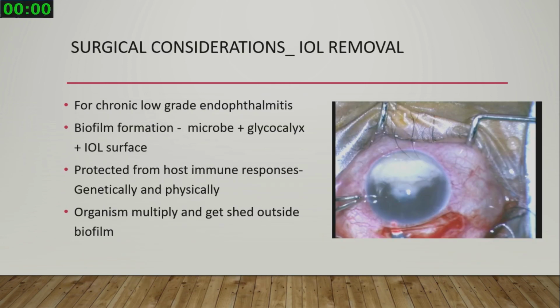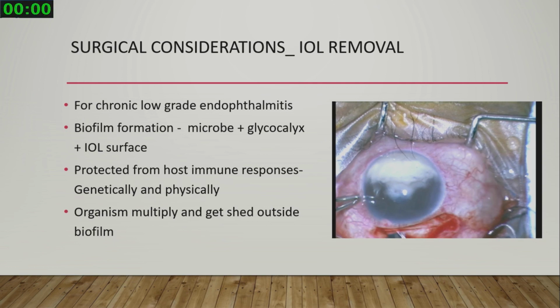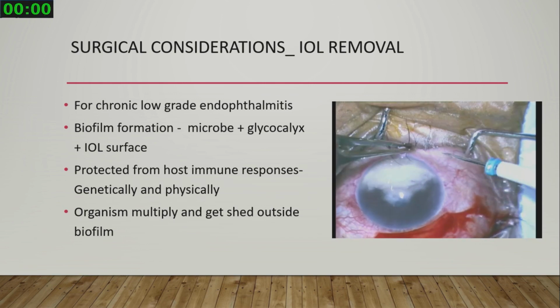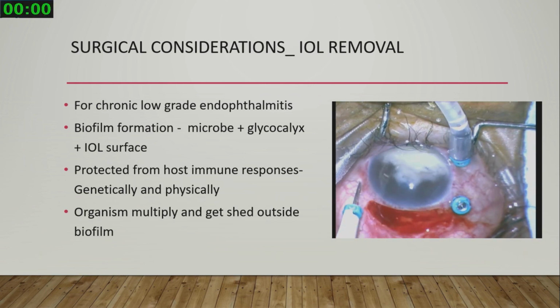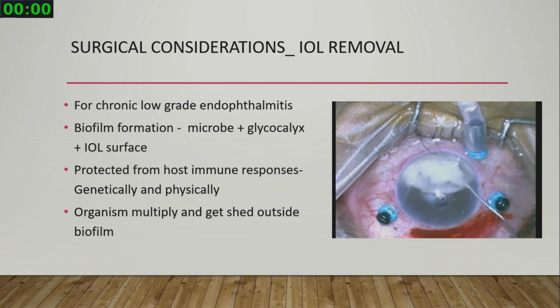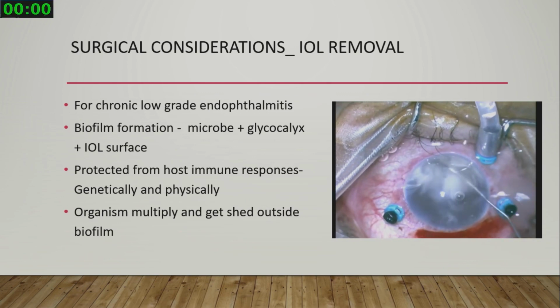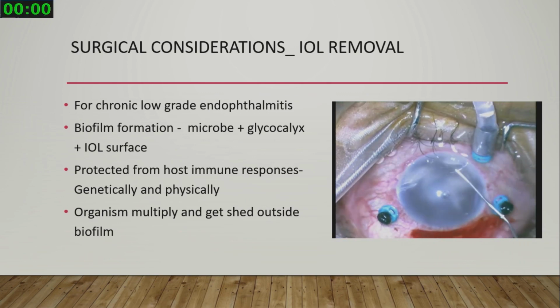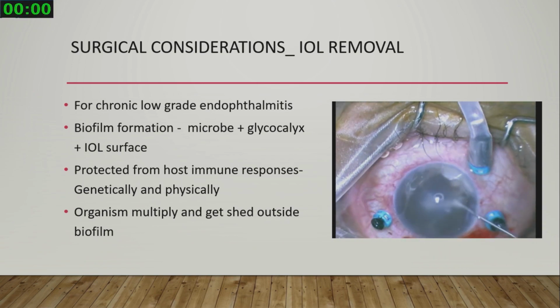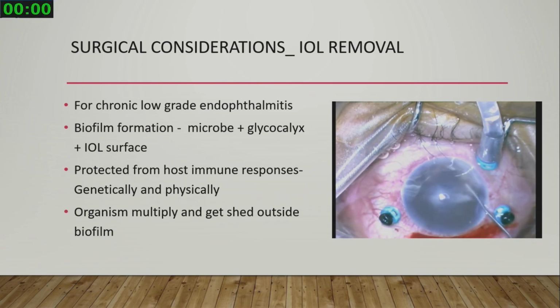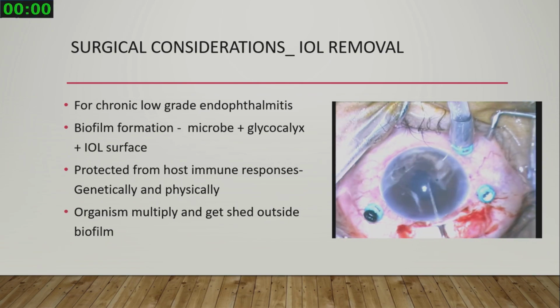And coming to surgical consideration, another thing is to remove the IOL. This is not done in the first episode of acute endophthalmitis, but in many cases this may have to be done, especially in chronic low-grade endophthalmitis. This is because organisms like Staph epidermidis form a glycocalyx on the plastic surface of the IOL, and this protects the organism from the host immune response, both genetically and physically.